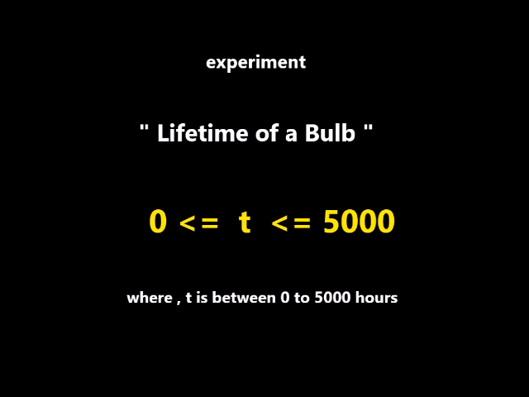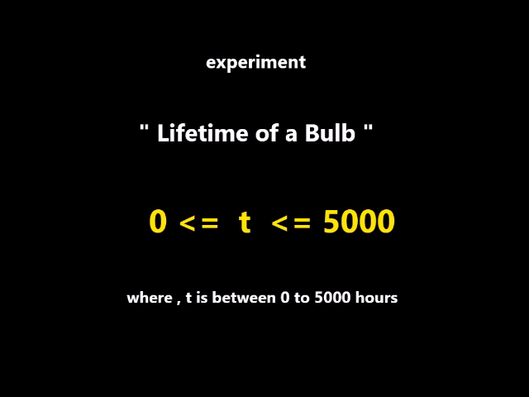Next, another experiment we are conducting is to estimate the lifetime of an electric bulb. This experiment consists of measuring the lifetime of electric light bulbs produced by a company, and the result of the experiment is a time t in hours that will lie within an interval of 0 to 5000 hours.